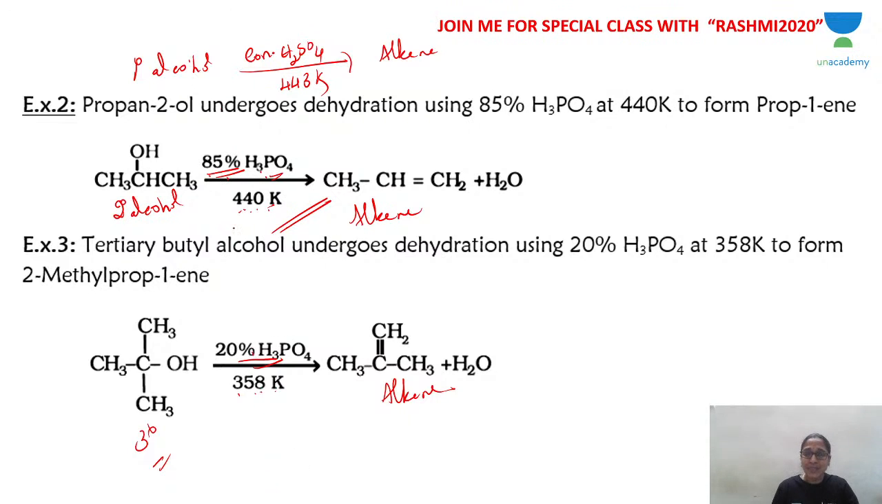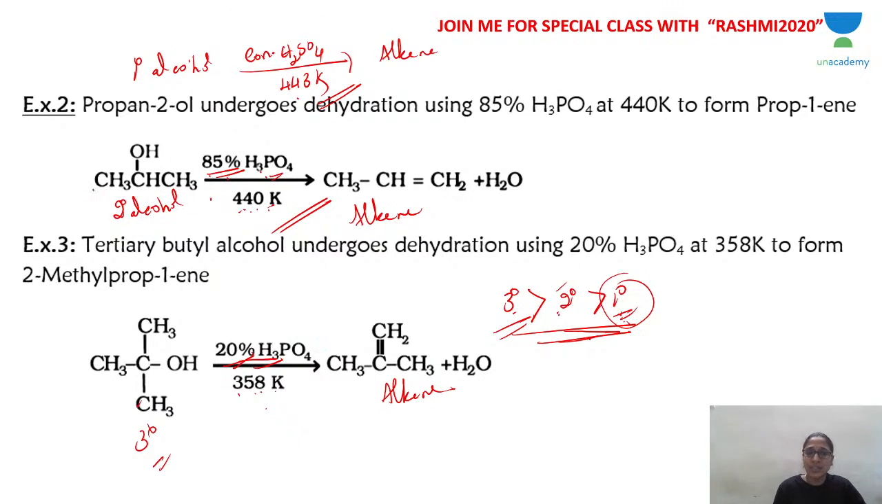So what do you understand by this? Primary requires drastic condition, concentrated sulfuric acid at 443 Kelvin. Secondary alcohol, 85% phosphoric acid at 440 Kelvin. Tertiary alcohol, only 20% phosphoric acid at 358 Kelvin. That means tertiary is more prone to dehydration than secondary, and secondary more than primary. So primary is least reactive, that is why drastic condition is required. This is the order of reactivity towards dehydration: tertiary is better than secondary, secondary is better than primary.